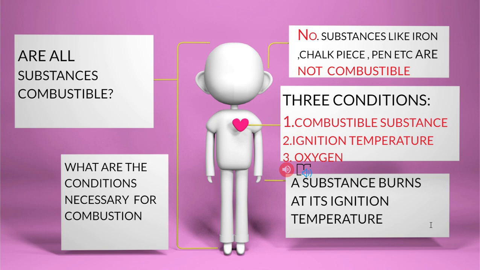Now what are the conditions necessary for combustion? Three conditions are necessary for combustion. The first thing is the substance should be combustible. It should reach the ignition temperature. And the third requirement is oxygen. Any substance actually burns at its ignition temperature only. So the temperature should be raised to the ignition temperature, then it catches fire and starts burning.